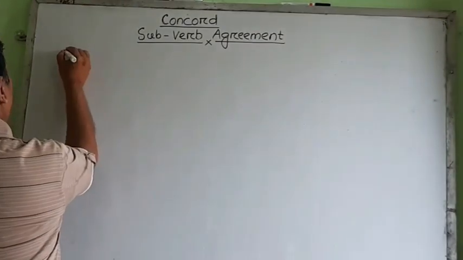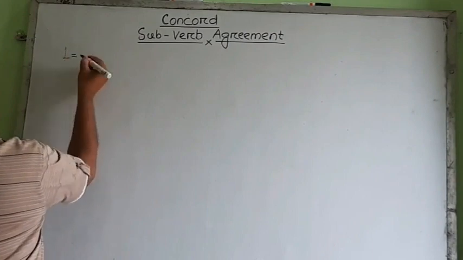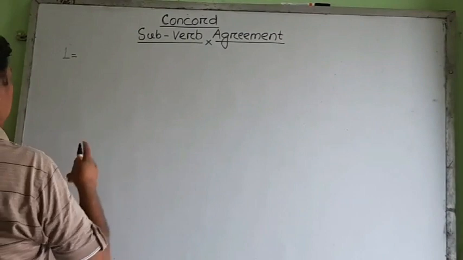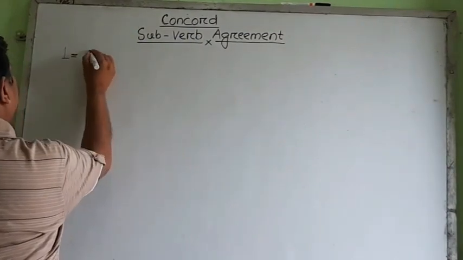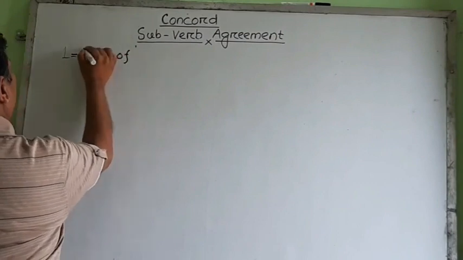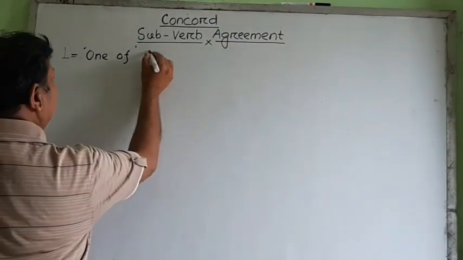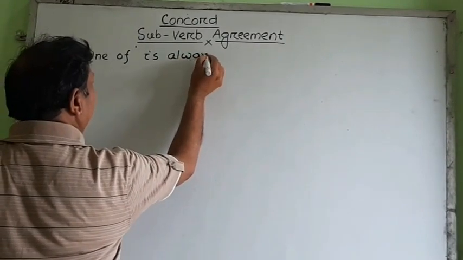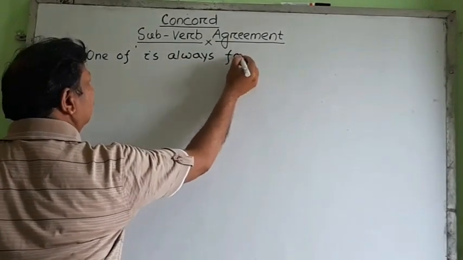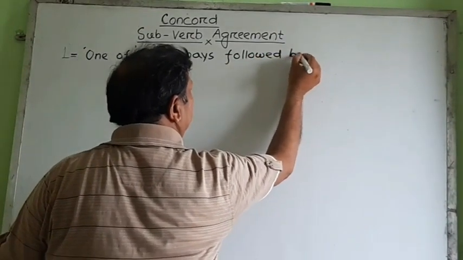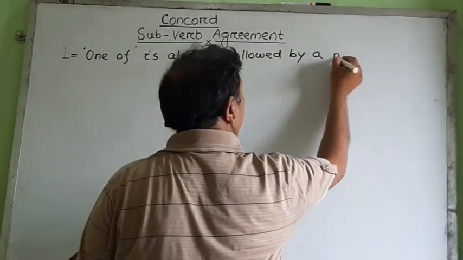Suppose, number one, in case of "one of". One of is always followed by a plural noun.